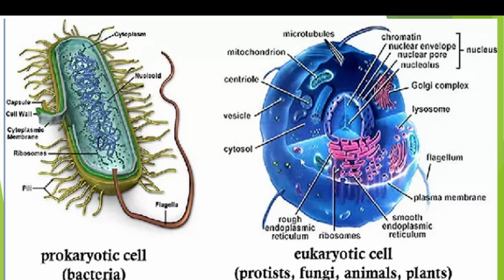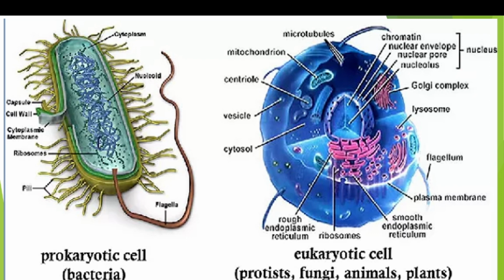All these are eukaryotes. If we take the five kingdom classification, except Monera, all remaining living organisms are considered eukaryotes. Monera means prokaryotes, all bacteria. Whereas other types of organisms like Protista, fungi, animals, plants are eukaryotes.